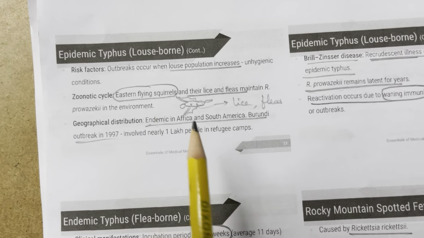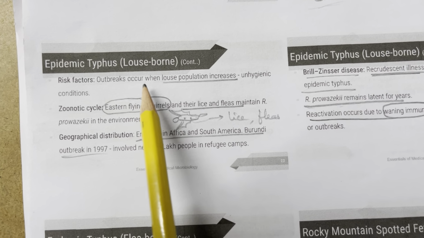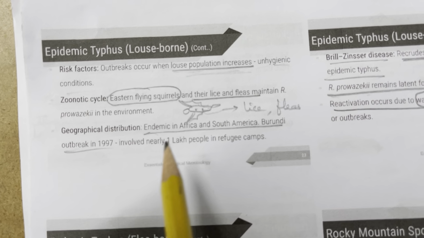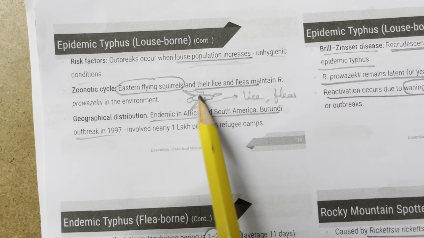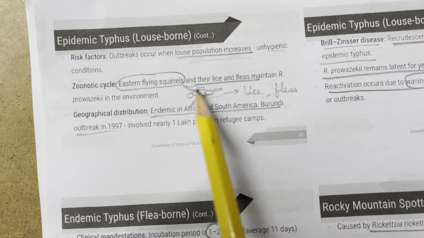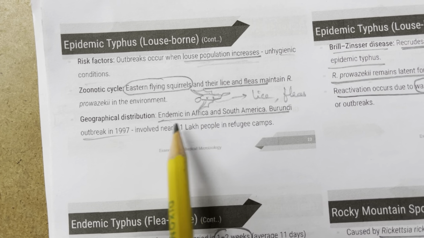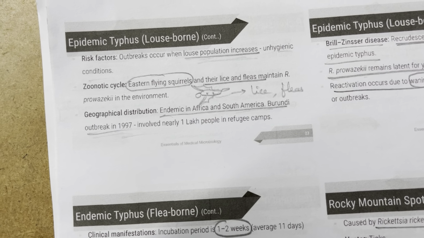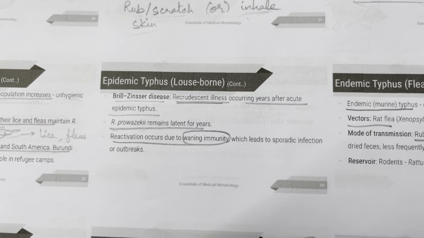Common symptoms are rash, myalgia, headache, and complications may include interstitial pneumonitis, because you're inhaling, and CNS manifestations such as coma. So epidemic typhus, they're lousy, right? So that is why you have lousiness, CNS manifestation. Next, risk factors. Outbreaks occur when the louse population increases during unhygienic conditions. In the zoonotic cycle, eastern flying squirrels and their lice and fleas maintain R. prowazekii in the environment. It is endemic in Africa and South America, and there was a Burundi outbreak in 1997 that involved nearly 1 lakh people in refugee camps.